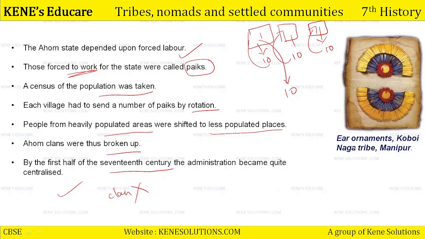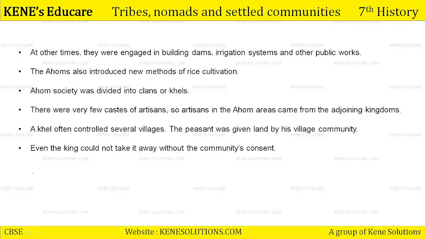Here are the ear ornaments Koboi Naga tribe used to wear. These are the earrings found in Manipur. Okay, this Naga tribe, Koboi Naga tribe, used to reside in the areas of Manipur, and these were the ear ornaments found. Acha, at other times, they were engaged in building dams, irrigation systems, and other public works. They were not free at any point of time because they need employment, they need money, right? So, at other points of time, they were engaged in building these dams, doing the irrigation system works, and maybe some other public works as well.